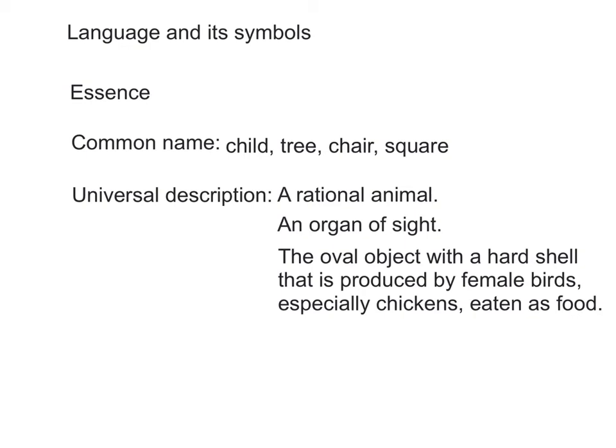I could have used a common name such as man to represent the rational animal and eye to say an organ of sight. With the third description, the oval object with a hard shell that is produced by female birds, especially chickens eaten as food, we know that I am talking about egg. So I can use either a common name or a universal description to symbolize essence.